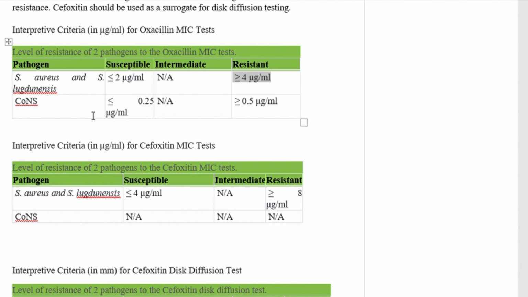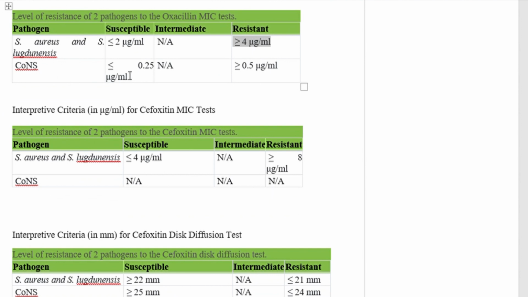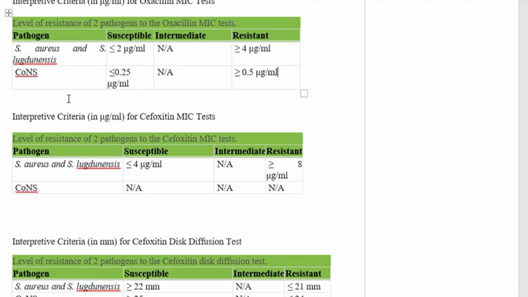For coagulase negative staphylococci, it is less than or equal to 0.25 microgram per ml for susceptible, and no value for intermediate. And if it is more than or equal to 0.5 microgram per ml, the coagulase negative staphylococci is considered resistant.